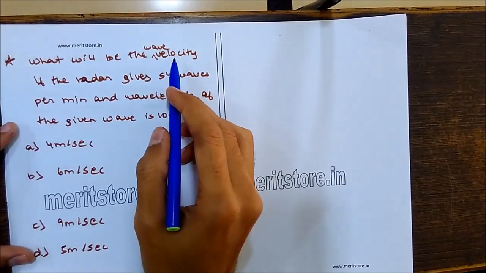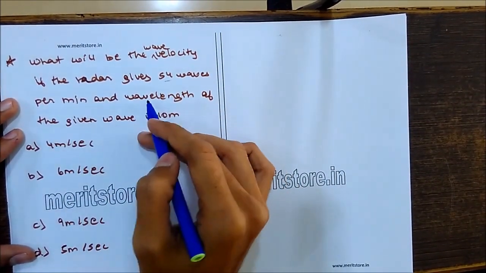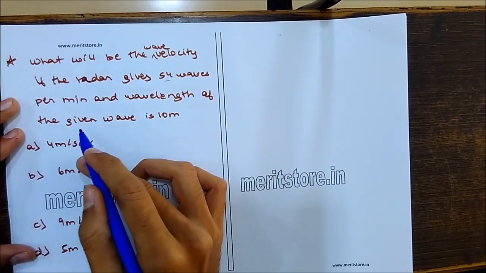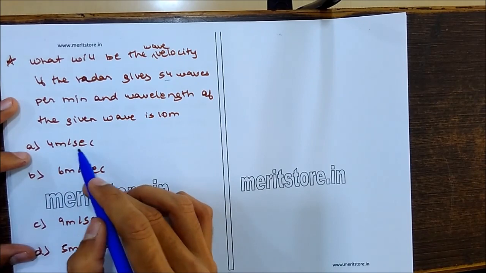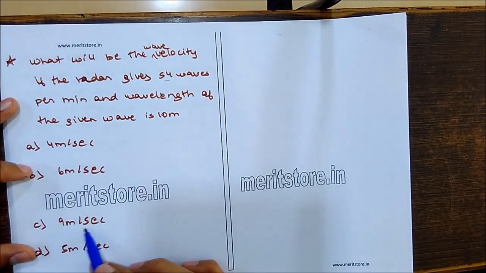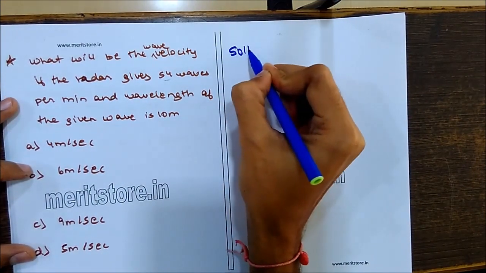What will be the wave velocity if a radar gives 54 waves per minute and the wavelength of the given wave is 10 meters? So options are 4 meters per second, 6 meters per second, 9 meters per second or 5 meters per second. Here is the solution.